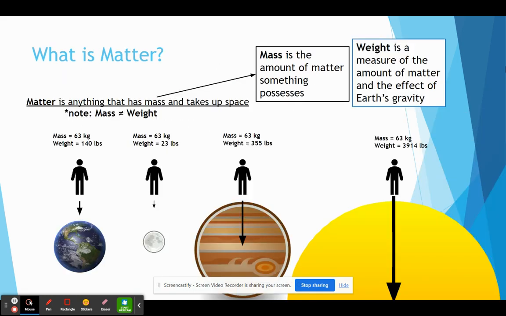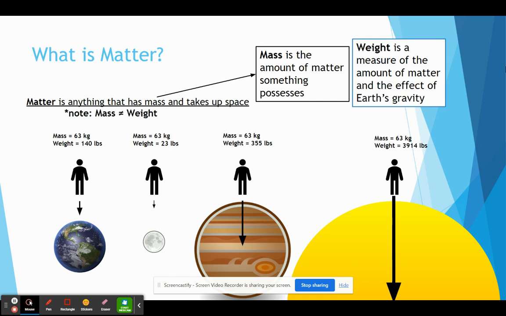So matter itself, chemistry is the study of matter, and matter is anything that has mass and takes up space. So when we're measuring matter, we measure it through its mass. How many particles are inside of that object? How much matter does it have? And matter can be particles, atoms, anything that's necessarily small, but it has to have mass and has to take up space. So in theory, an atom of hydrogen is matter because it has mass, even though it's really little, and it takes up space, even though it's really little. So even then, something is matter all the way down to that level. It just has to have mass and take up some space.